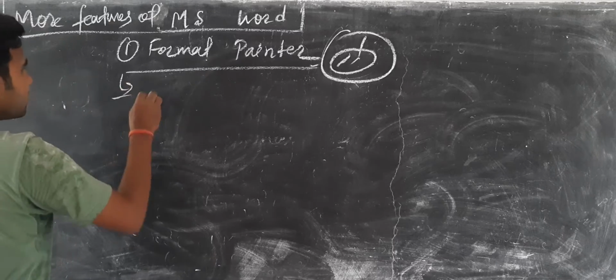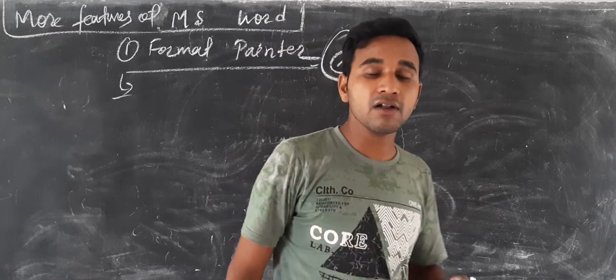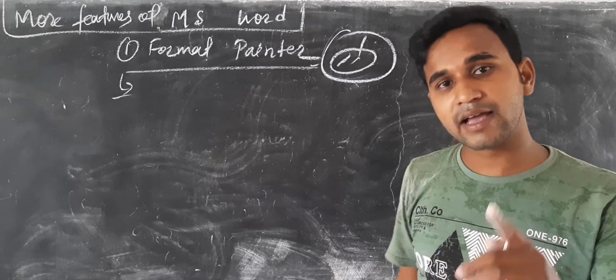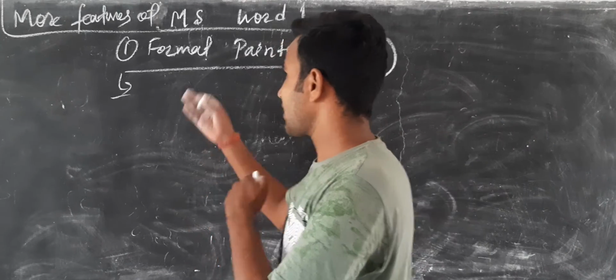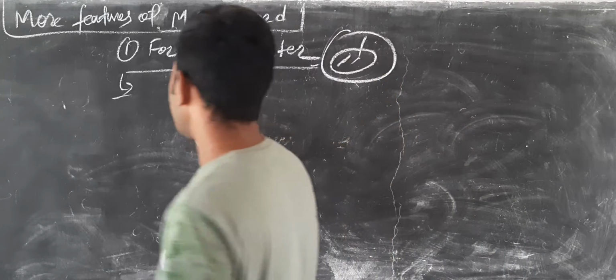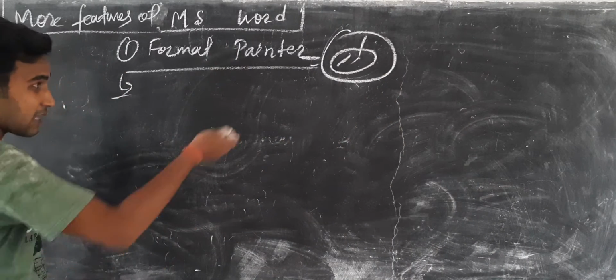What is format painter? This is used for making the text more attractive in front of the audience. Next question, how to use the format painter? This is very, very important. So we can use these steps.